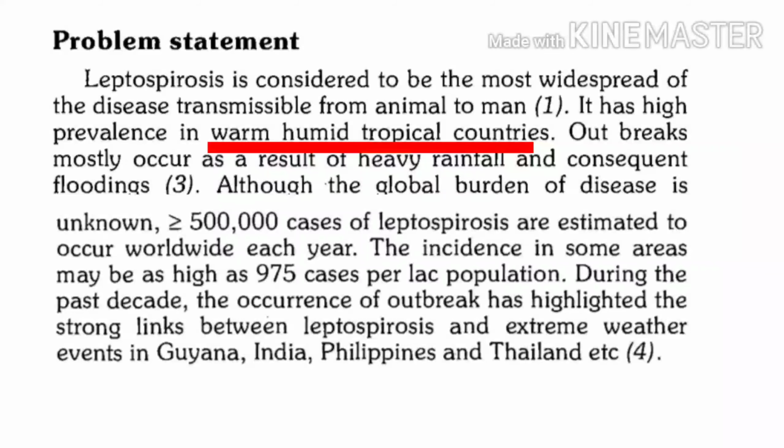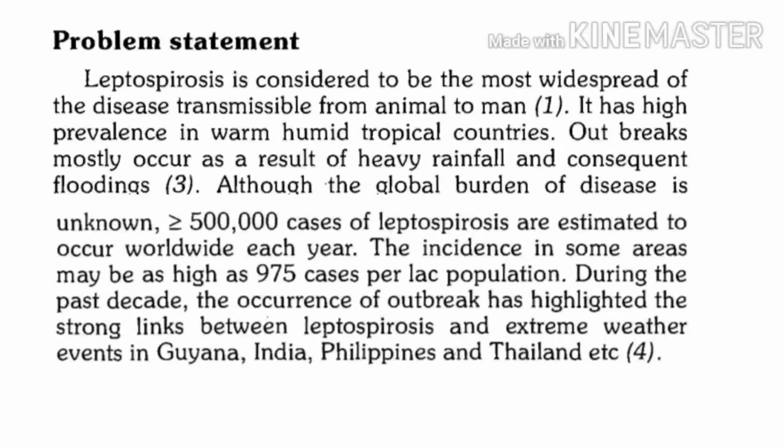Outbreaks are generally reported, commonly after rainfall; if floods occur, during flood conditions these outbreaks are likely to occur.